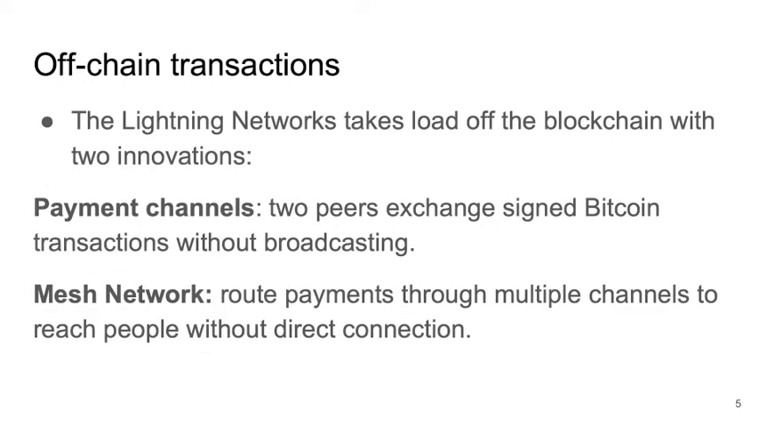The two main concepts of off-chain transactions are, first, the payment channel. A payment channel builds a channel between peers to exchange signed Bitcoin transactions without broadcasting them. And the second is the mesh network. You can think of the mesh network as multiple payment channels linked together from A to B. You don't need to transfer your Lightning Network Bitcoin directly to others. It will transfer through A, B, C, D, without a direct connection.